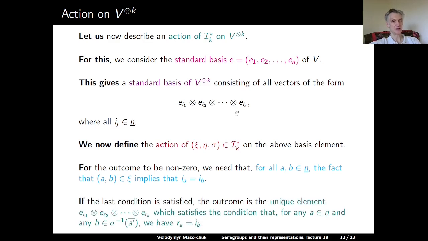If this condition is satisfied, then the outcome of the action of our element psi eta sigma in I star sub k on this basis element in V tensor to the power k will be the unique basis element E sub R1 tensor E sub R2 tensor, and so on, which satisfies the condition that for any A in n underlined and any B in sigma inverse of A prime overlined, where A prime overlined is the equivalence class of eta which contains A prime, the indices R sub A and I sub B must coincide.